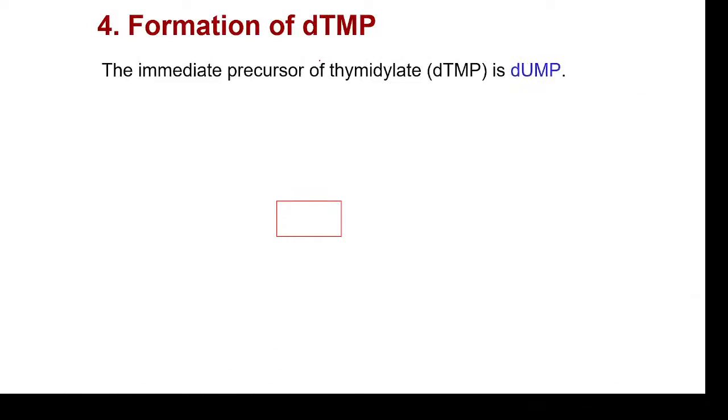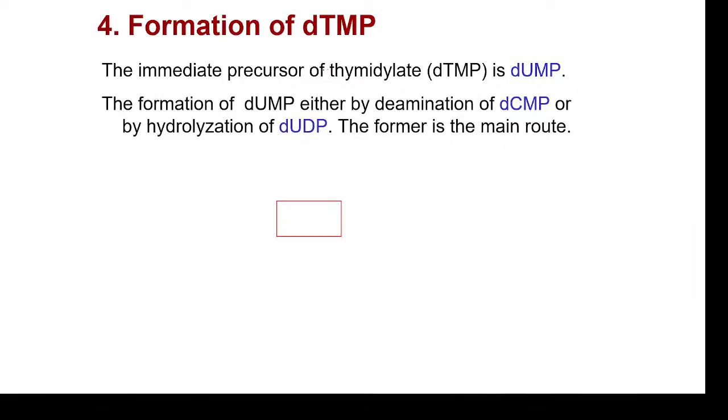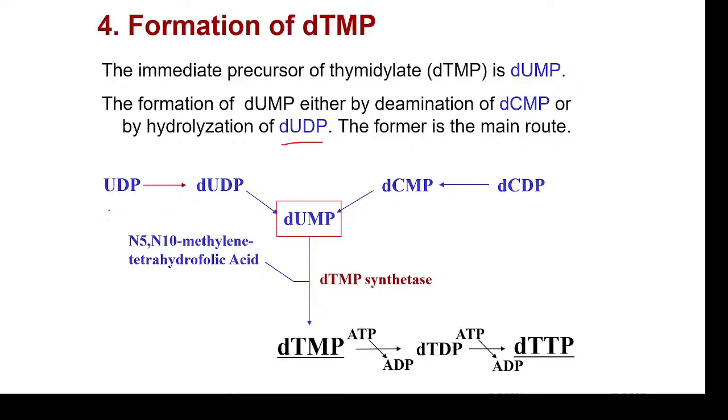Further, the formation of dTMP, that is called thymidylate, deoxythymidylate. The formation of dUMP is carried out either by deamination of dCMP or hydrolysis of dUDP. Initially UDP is converted to deoxy UDP by removing oxygen at the second carbon of the ribose sugar. Then this is converted to dUMP by removing the phosphate group.